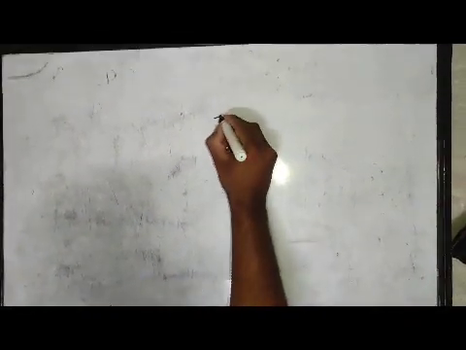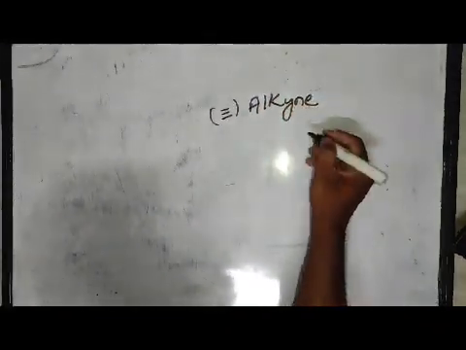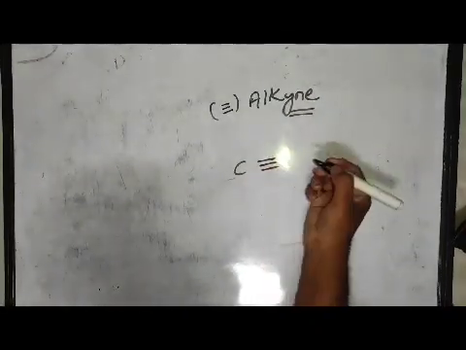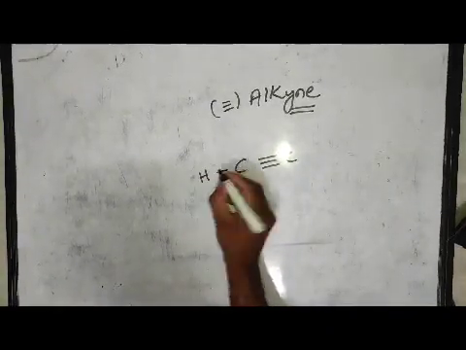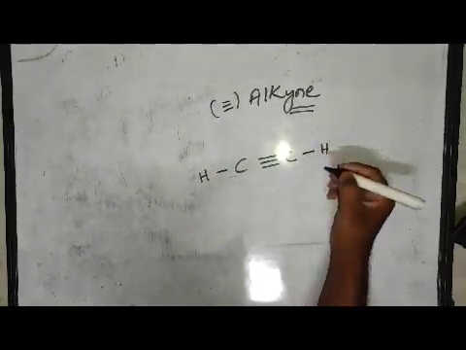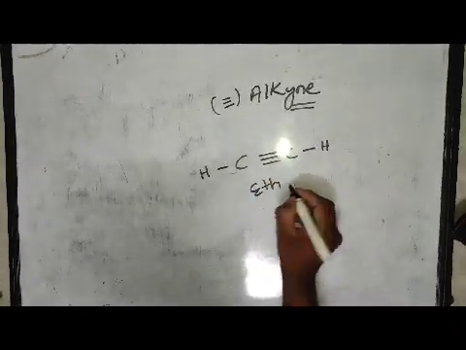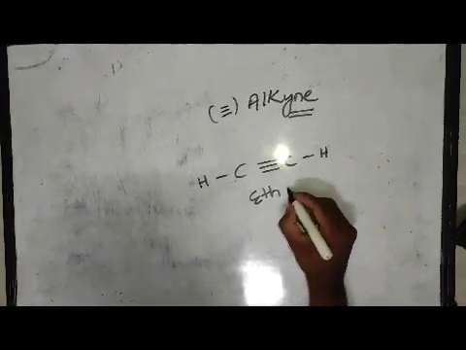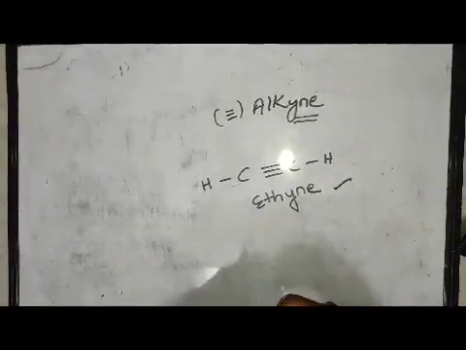Then we will move forward to the triple bond. All of you know this triple bond compound is called alkyne. It will contain the suffix YNE. In the carbon atom, 3 bonds are present, so it will form another bond with 1 hydrogen. It will also be bonded with another 1 hydrogen. Here the number of carbon atoms is 2, and 2 means the prefix is eth, right? And the triple bond is YNE. So the molecule name is ethyne, and likewise it will form.